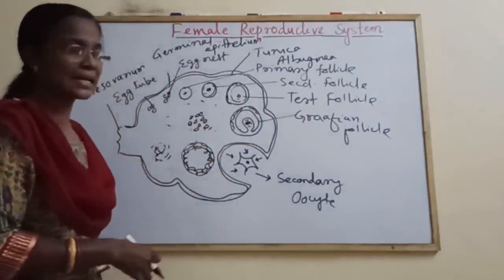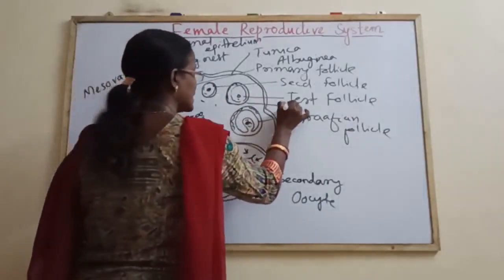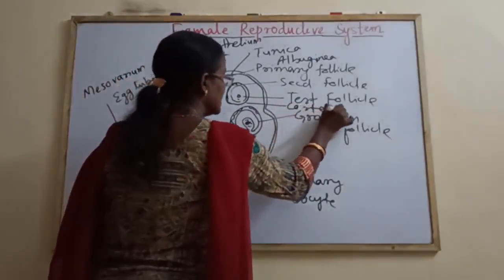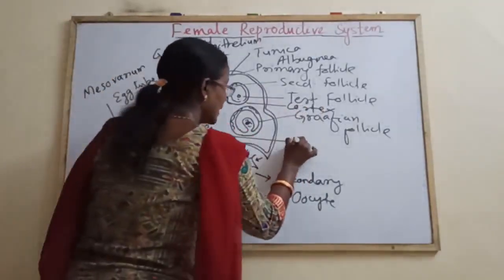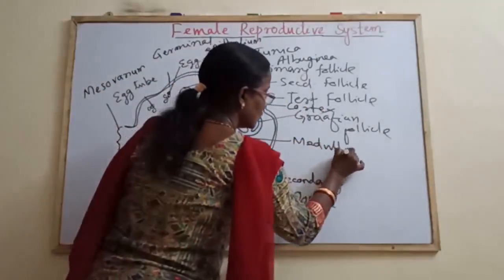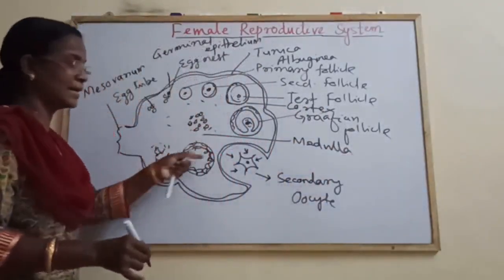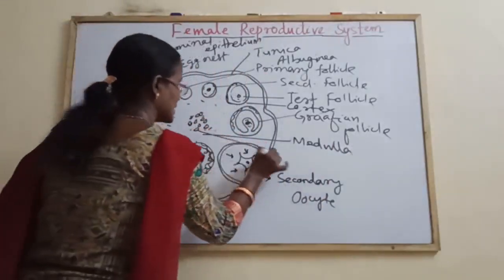All these follicles are retained in the cortex. So this layer is the cortex. Central part is medulla. Both cortex and medulla are known as stroma. The centrally placed follicles are the atretic follicles.